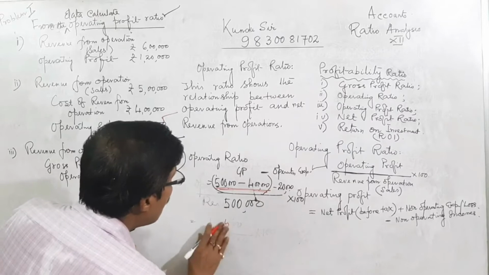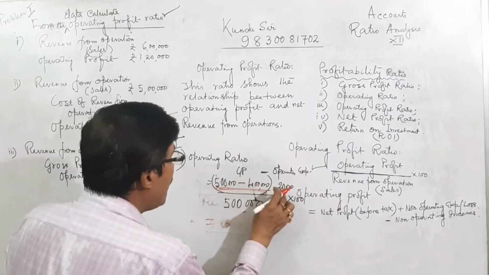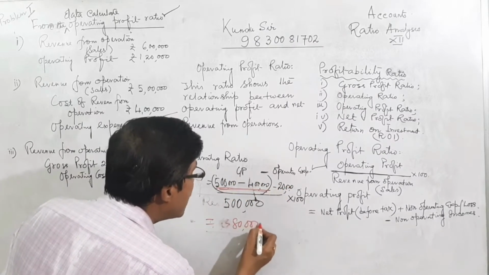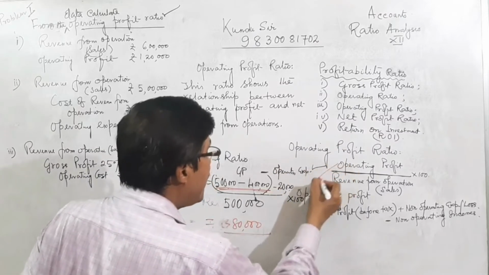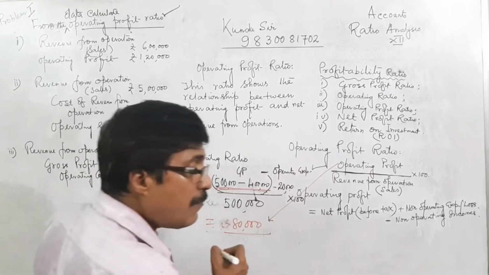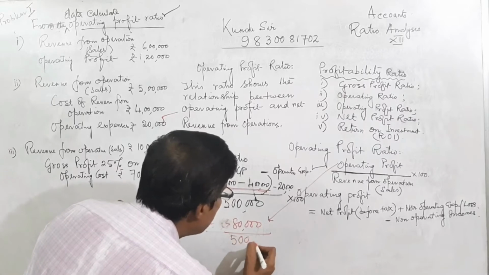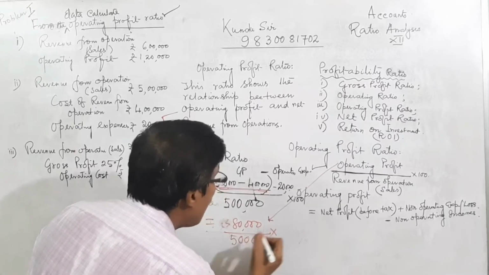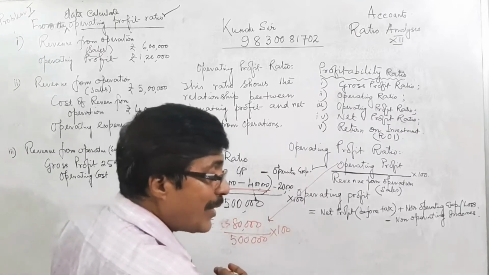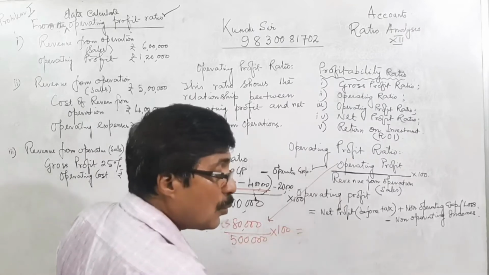That means 5 lakh minus 4 lakh 20 equal to 80,000. 80,000 is operating profit. If we divide by 5 lakhs, revenue from operation, into 100, then what are we getting?